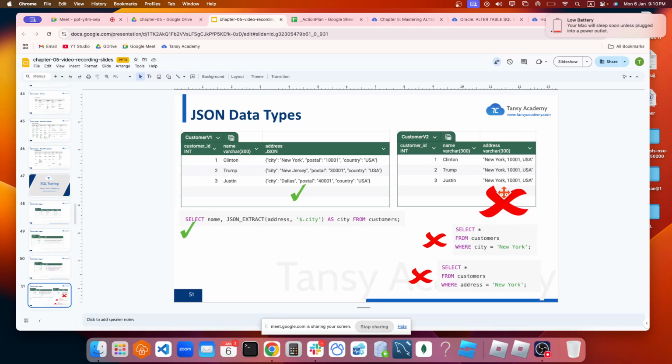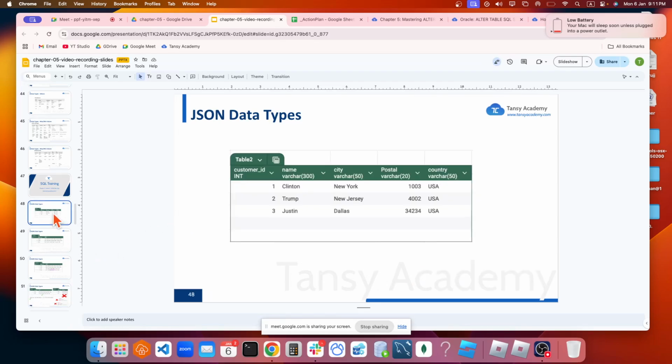The main problem here is I cannot say select star from this table where city is New York, because the column name is address. If it's a city, there is no column by city, so this will fail. Or if I say address equals New York, there is no string like New York, because this will be compared against the entire string here, so you will get nothing. So never store something like comma-separated values, store it as JSON. But at this stage, I would say just remember that we store it in different columns.